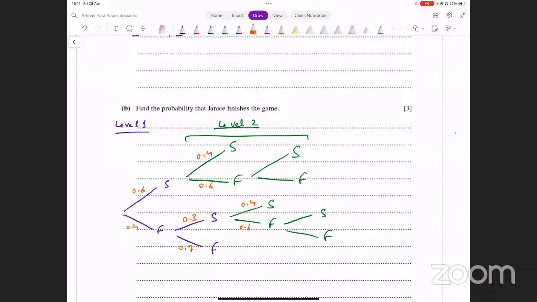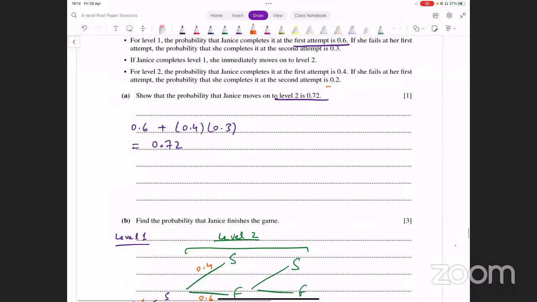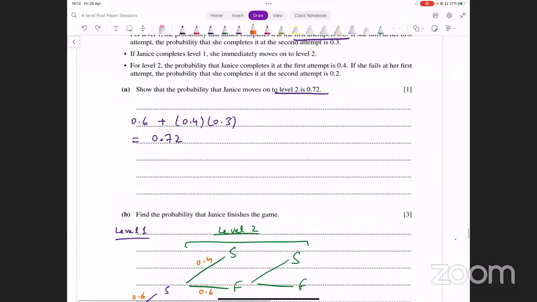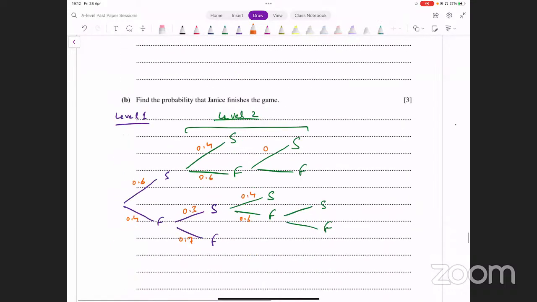Fail करने के बाद probability है that she completes it at the second attempt 0.2. That means this is 0.2 and this is 0.2. तो ये कितना हो जाएगा, 0.8, and this is also 0.8. If you're able to successfully make this tree diagram, the rest should be pretty straightforward after that.